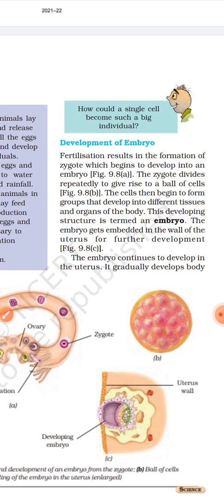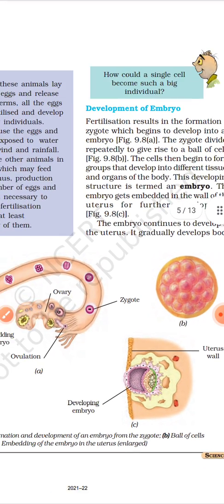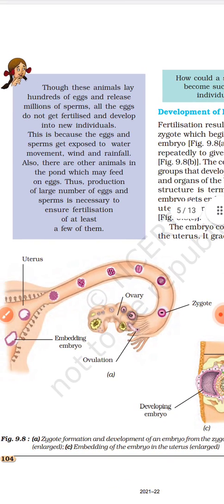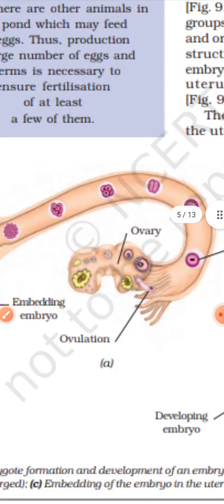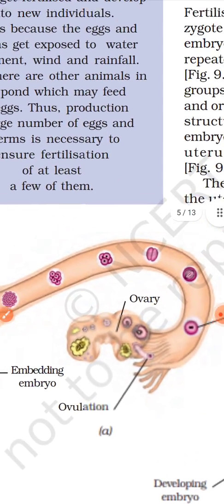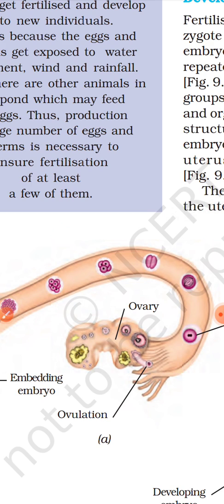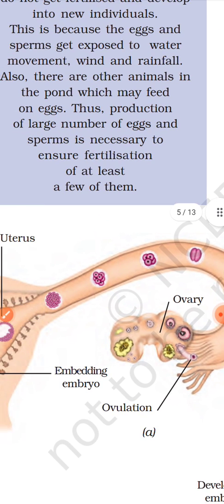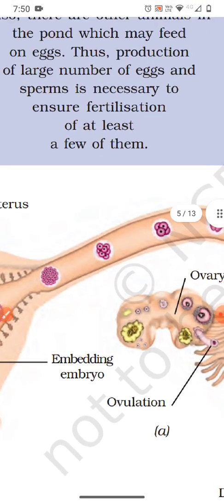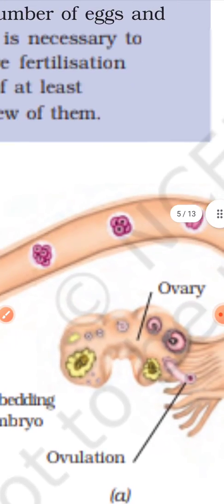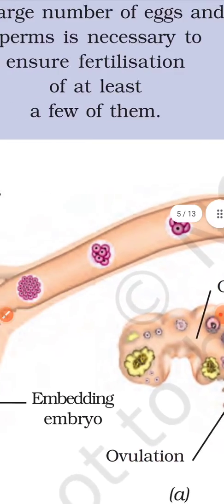As the zygote is formed, it further undergoes repeated division. In this diagram you can see the zygote undergoes repeated division and forms a ball of cells. Repeatedly the cells are getting added up.